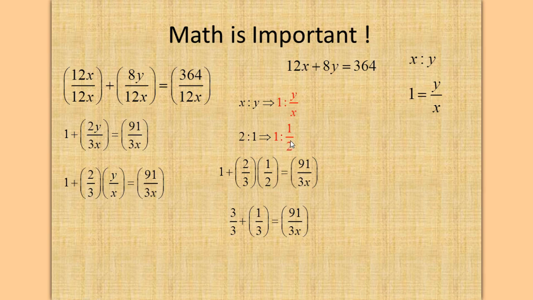So we take this 1 over 2, which is equal to y over x, and we put that into the equation. So now we have 1 plus 2/3 times 1/2 is equal to 91 divided by 3x. If we do a little shuffling and addition of our fractions, we get 3/3 plus 1/3 is equal to 91 divided by 3x. If you'll notice up here, 2/3 times 1/2, the 2's cancel, so that's where the 1/3 comes from.